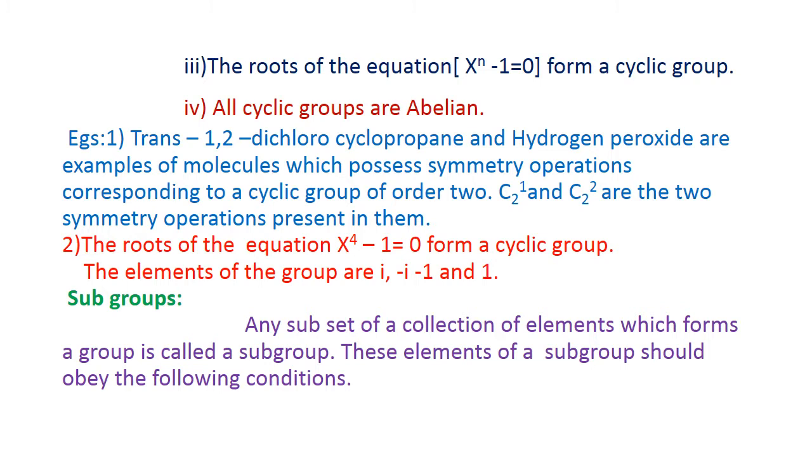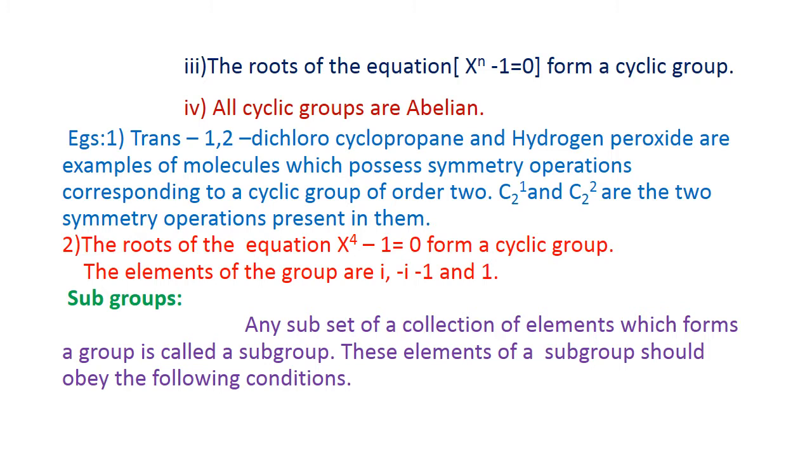The second example is that the roots of the equation x power 4 minus 1 equal to 0 form a cyclic group. The elements of the group are i, minus i, minus 1 and 1, and these 4 elements form a cyclic group. These are the 2 examples of cyclic groups.